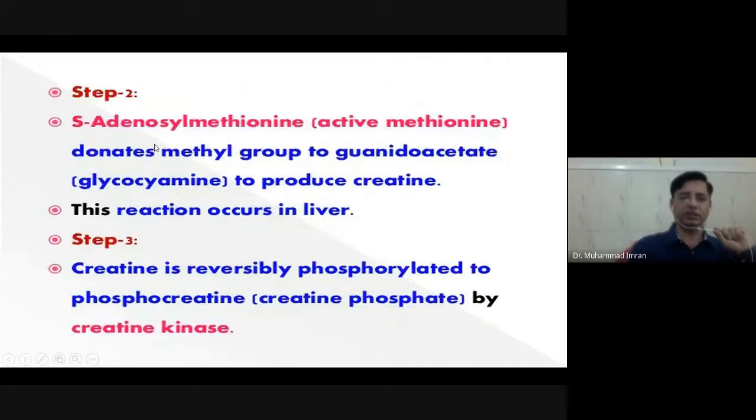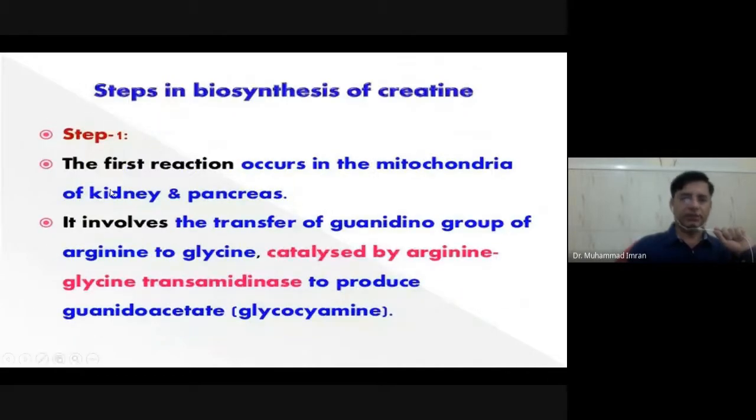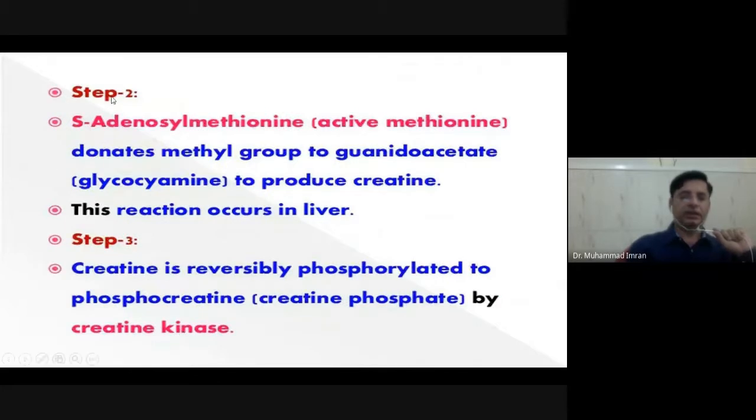Here you can see the synthetic reaction. Firstly, the reaction occurs in the mitochondria of kidney and pancreas. It involves the transfer of guanidino group of arginine to glycine, catalyzed by the arginine glycine amidinotransferase enzyme to produce guanidinoacetate. Then second step, S-adenosyl methionine provides the methyl group to the guanidinoacetate to produce creatine. This reaction occurs in the liver.